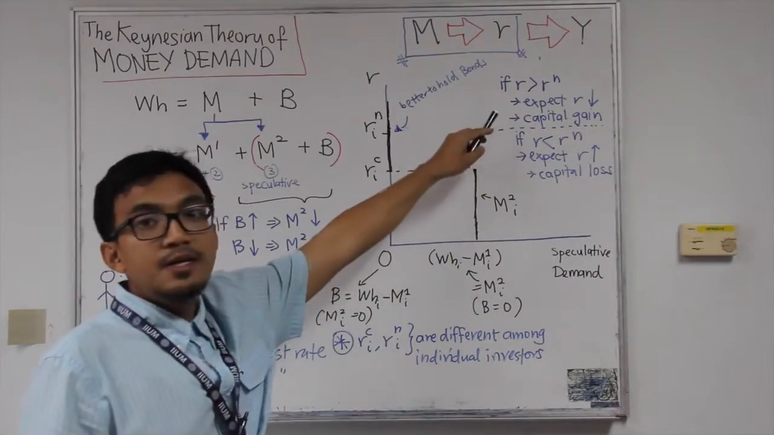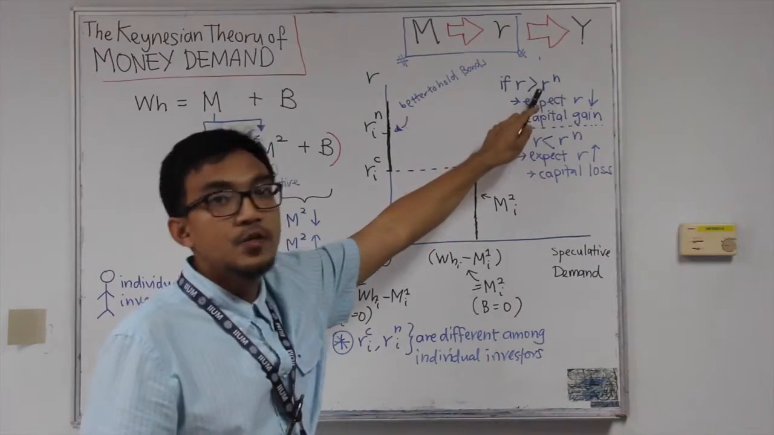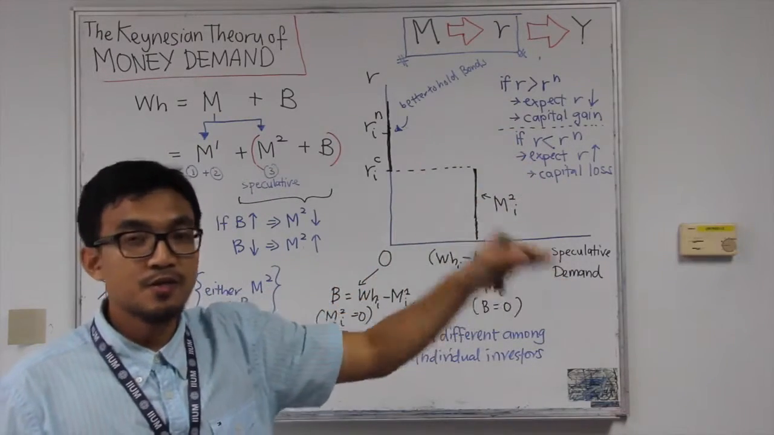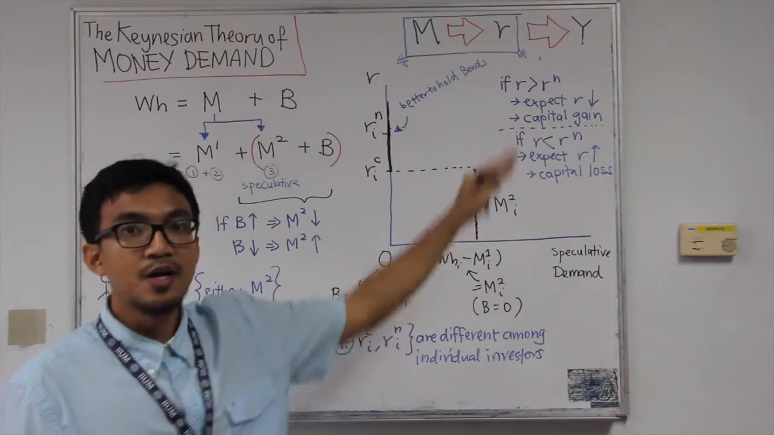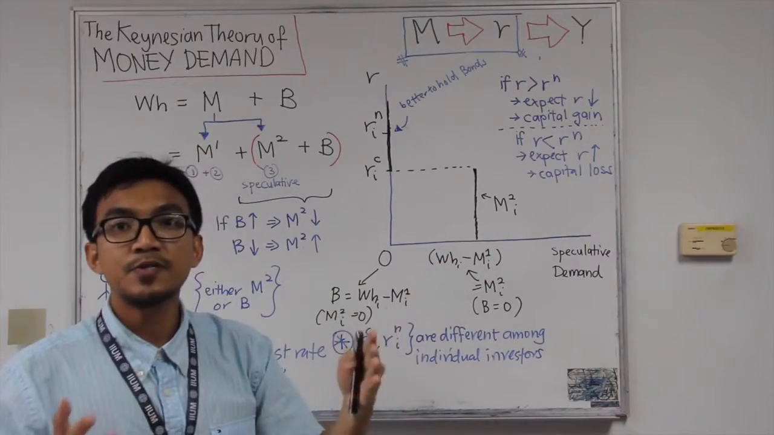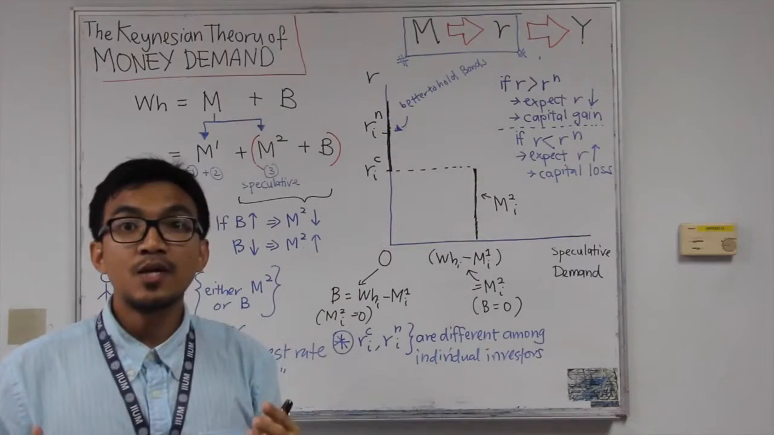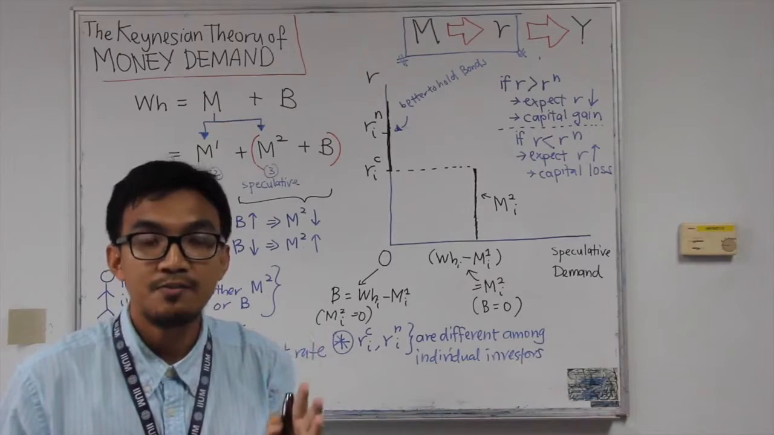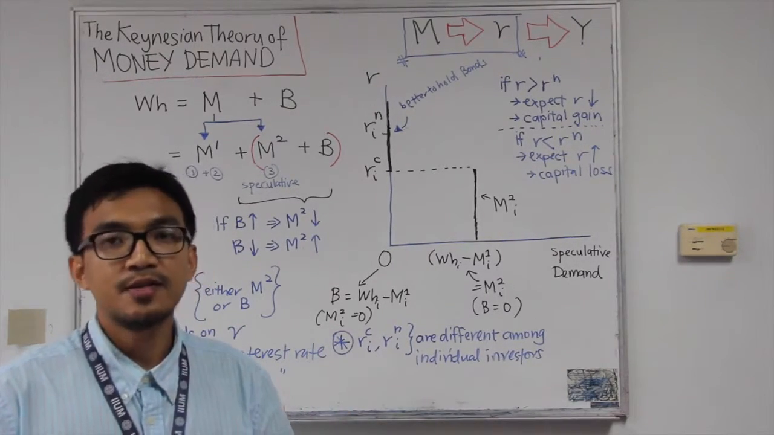So here, if we think that the prevailing interest rate in the market is higher than the normal interest rate, we expect that the interest rate will go down because it's too high. It's not supposed to be, so we expect the interest rate to go down. As we know from our previous discussion, a lower interest rate means there is a possibility for capital gain. In this case, we would like to hold bonds as much as we can, so there'll be zero demand for money for speculative reasons. In that case, it would be better to hold bonds rather than money.